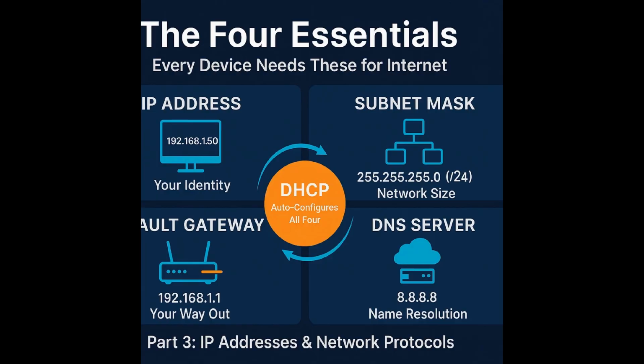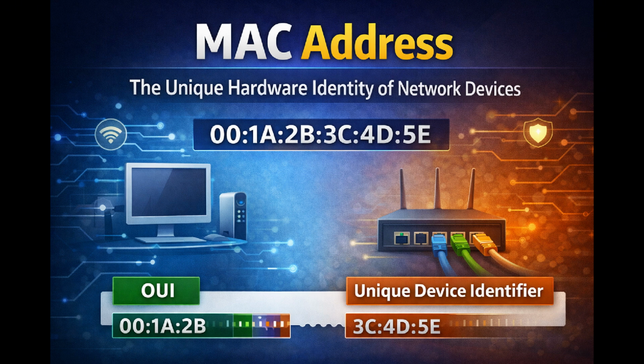What is an IP address? An IP address is a unique identifier assigned to a device on a network. It allows devices to locate and communicate with each other. Think of it like a home address. Just as a postal service needs an address to deliver a letter, a network needs an IP address to deliver data to the correct destination.